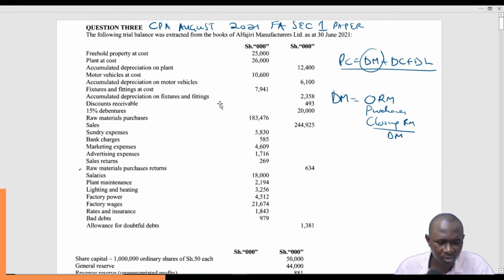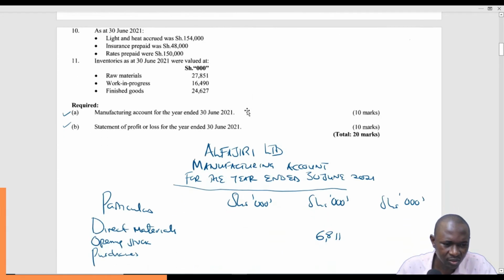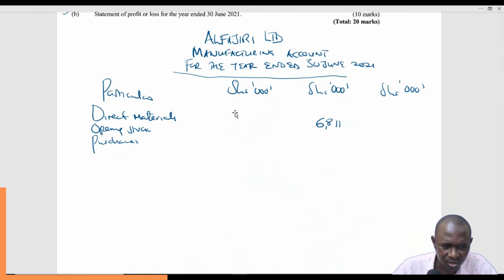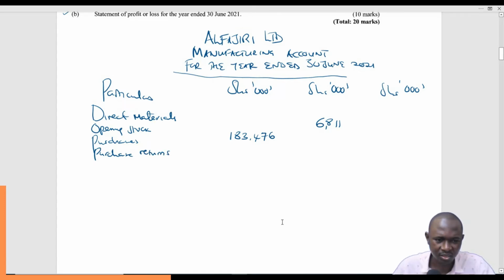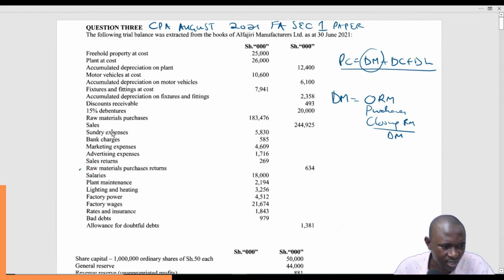Yes, raw material purchases, you have it here. So raw material purchases 183,476. And because it has workings, we push this to the innermost column, 183,476. Then we have purchase returns, which we've already identified.